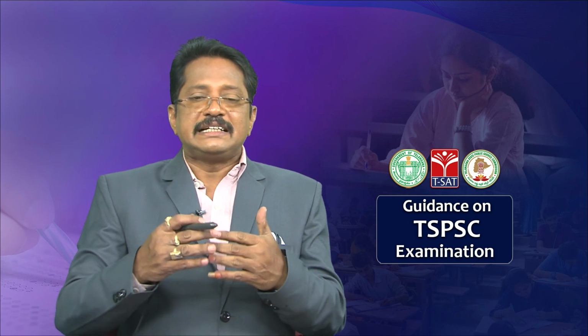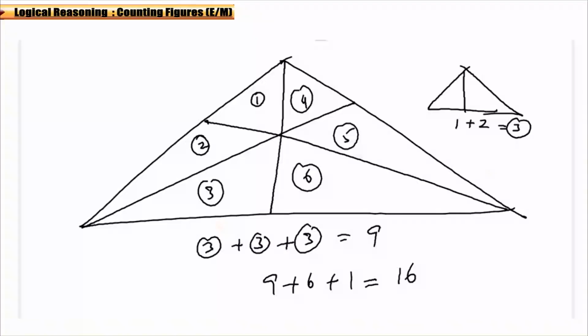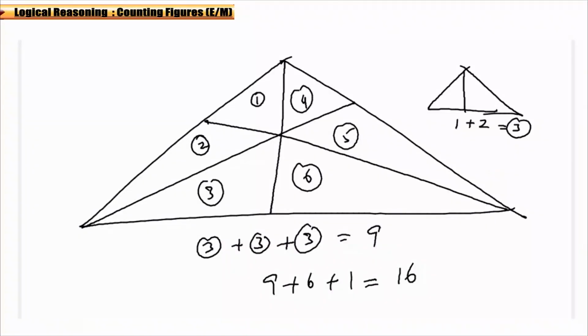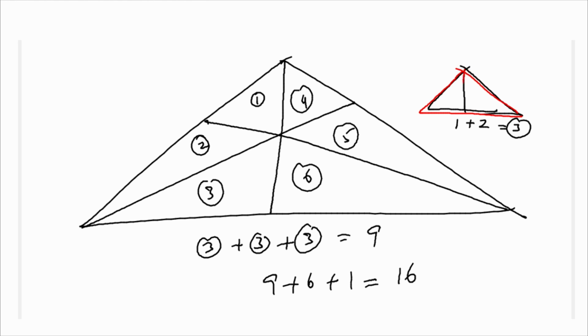Here it is divided vertically into 3 and diagonally into 3, which means inside we have 6 triangles. Okay, then what is the total number of triangles? Now see it, I am taking the basic concept: when a triangle is divided by one line into 2 equal parts, the number of triangles is 3. So this is one triangle, correct?